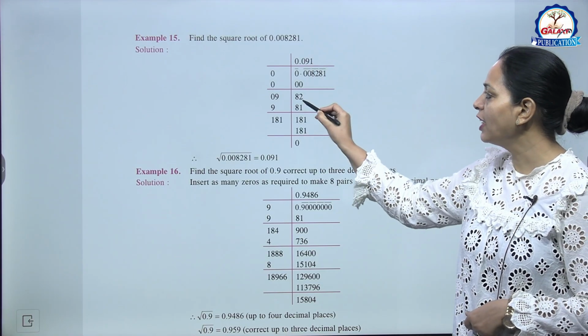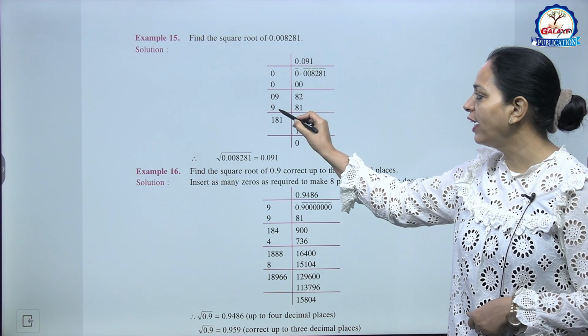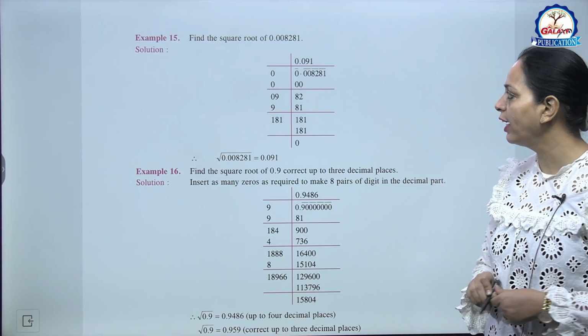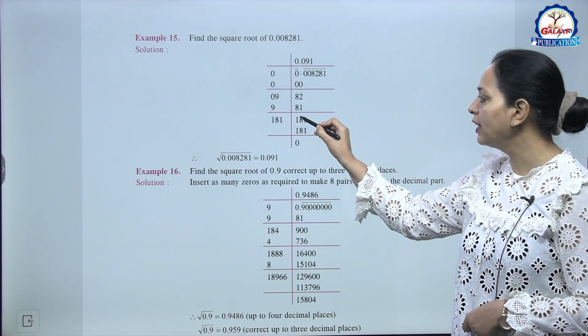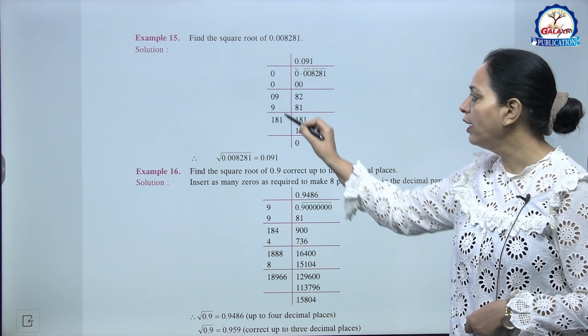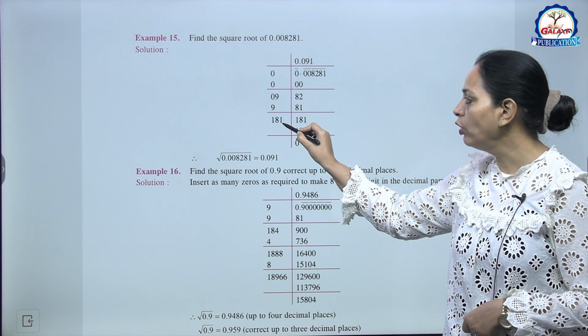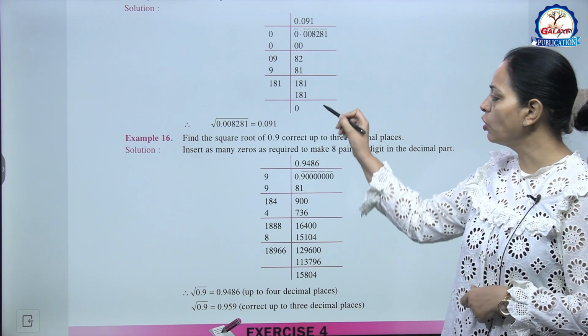Now next pair is 82. So 9 9s are 81. Okay, you will write 9 in the question, subtract 1, and here 81 becomes 18. So 1 you will write. So here remainder is 0. So square root is